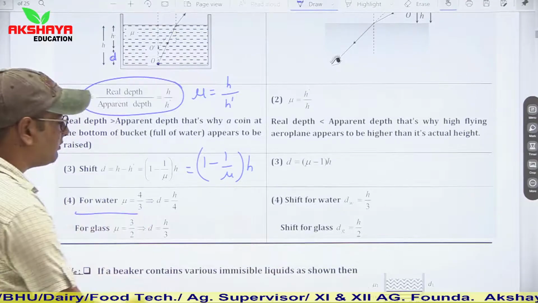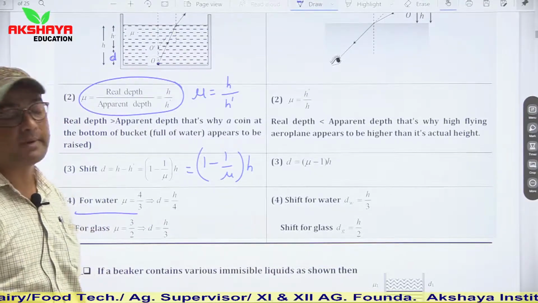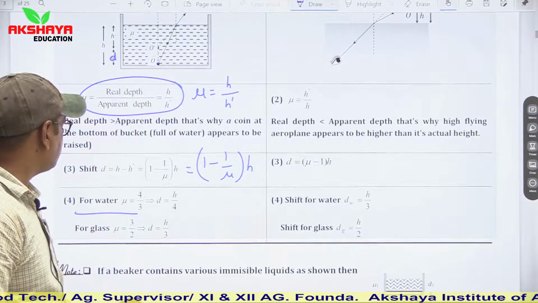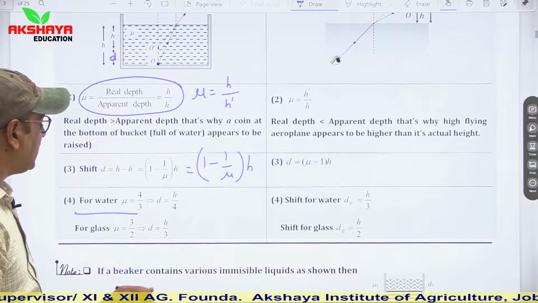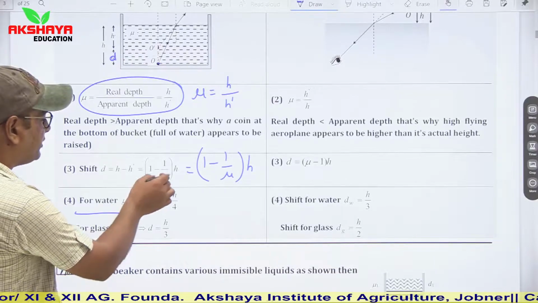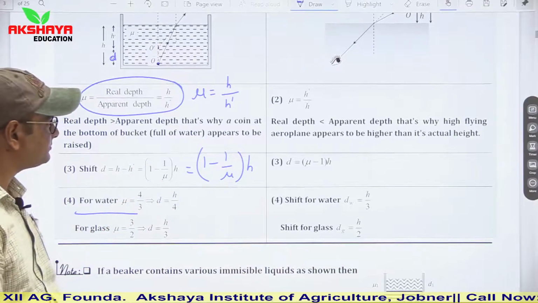For water mu is equal to 4 by 3, so the shift d is equal to h by 4. For glass mu is equal to 3 by 2, so the shift d is equal to h by 3. You can calculate by placing the values from here.